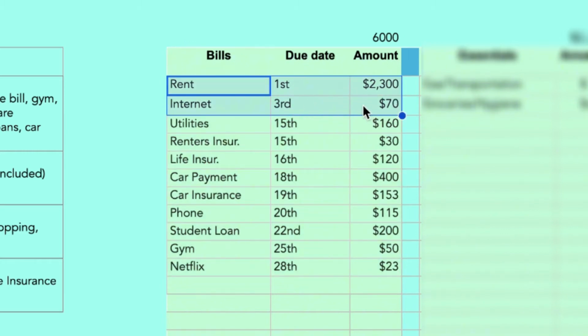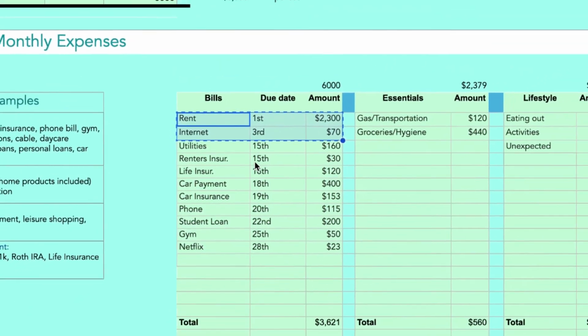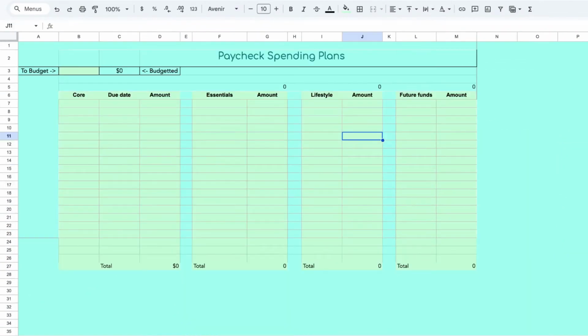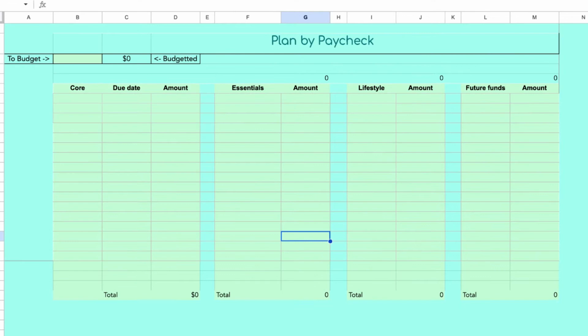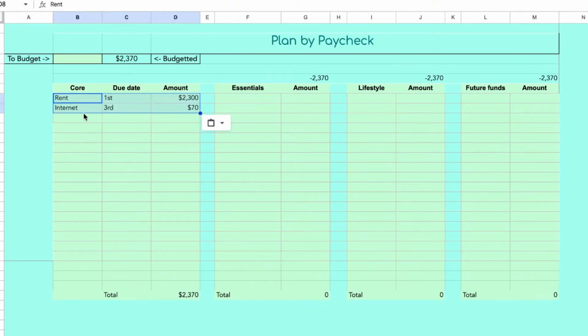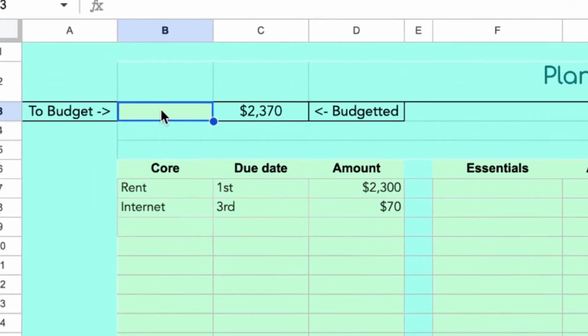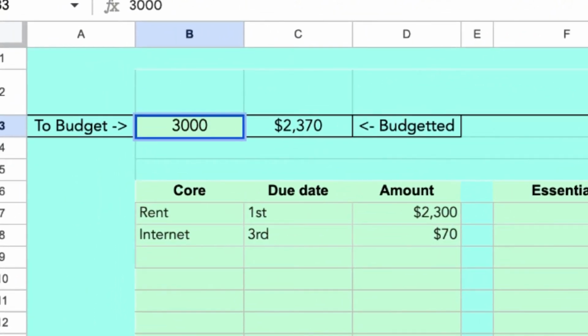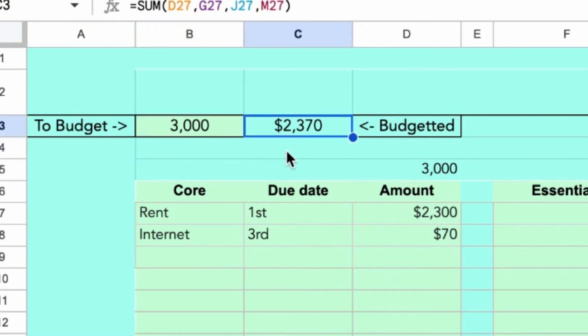So all we have to do is copy and paste these 2 bills that are due before the 15th. And we're going to go to this other tab here. And this is the plan by paycheck template. It's very similar to the other one with the 4 categories. And we're just going to paste it here. Also, one thing you want to do is here you can put in how much money we have to work with, which is $3,000. That's how much the paycheck is. And you don't have to put in anything in here. It's going to auto populate by itself. It's just the total of all the bills. This and this should be the same, all right? You're gonna see it go up as we continue to fill in our plan.